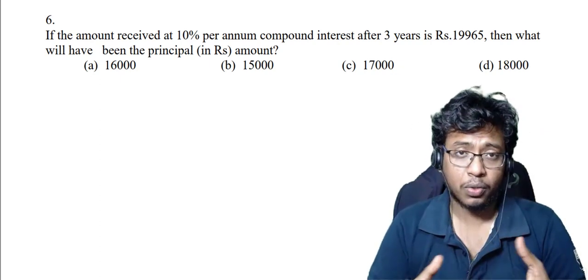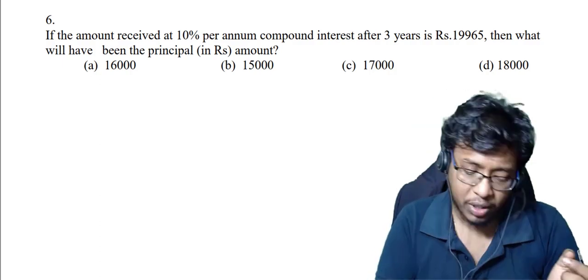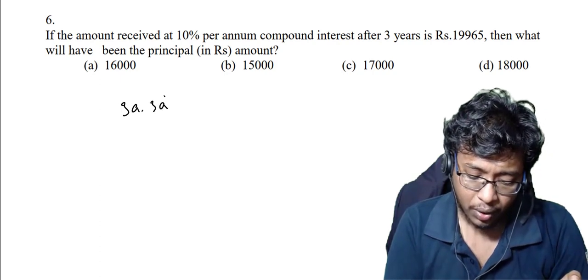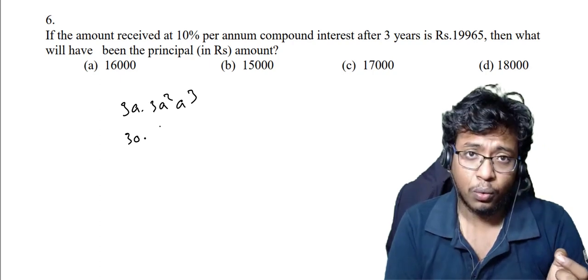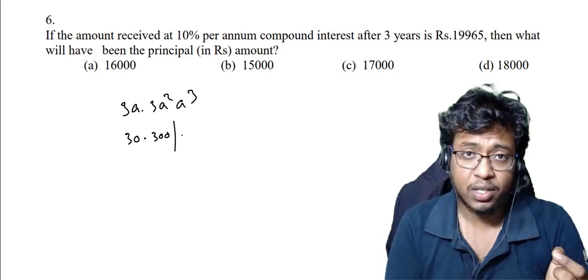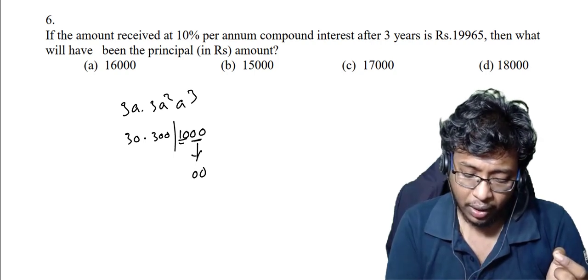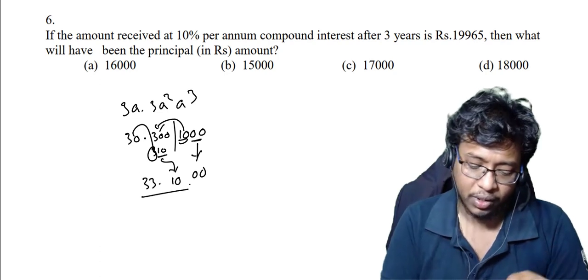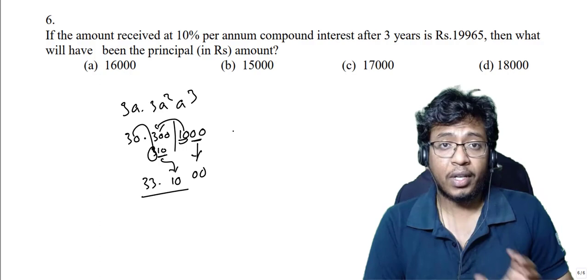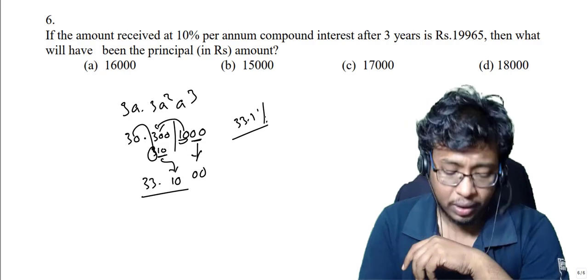Now see this. I'll tell you how I solve. I told you compound interest received at 10% per annum, for after 3 years how much will it be? It will be 3a squared and a cube. A is 10%, so 30, and 3 into 100, so 300. Put a slash here. This will be 10 cube, means 1000. Take 2 digits 0 0, 10 you send here, so it will be 310. Again take the last 2 digits, this will be 10, send this 3 here, this will be 33.10. So your effective rate of interest after 3 years is 33.1%. This is what rate of interest.